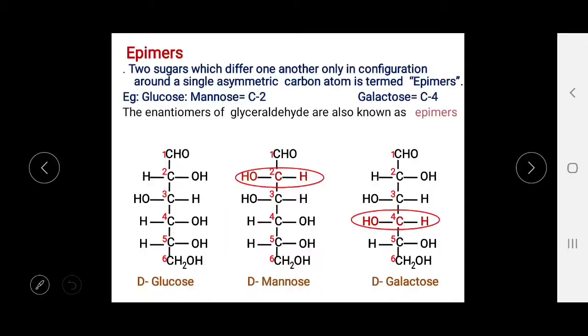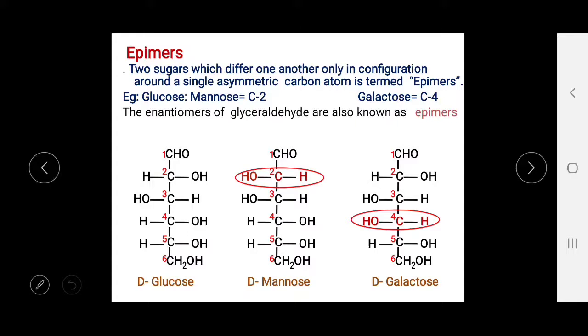Now what are epimers? Epimers are two sugars which differ from one another only in configuration around a single asymmetric carbon atom. So here glucose and mannose are the same in the structural formula, ठीक है, but at one carbon, the second, C2 carbon, they are different.